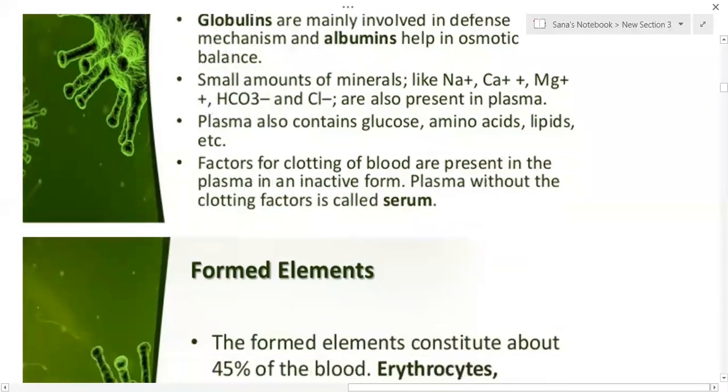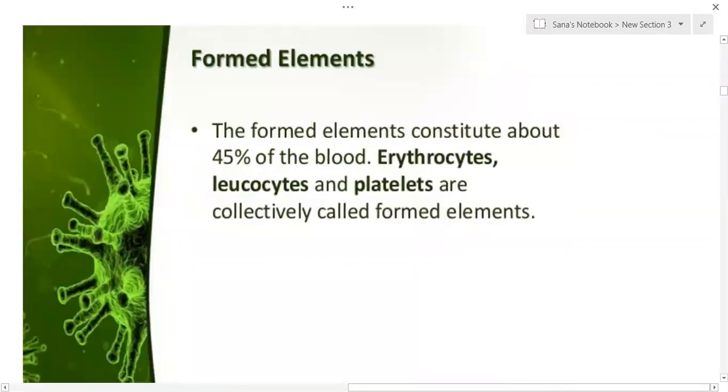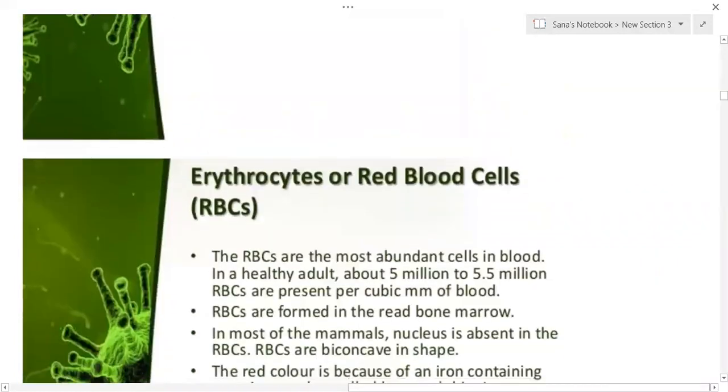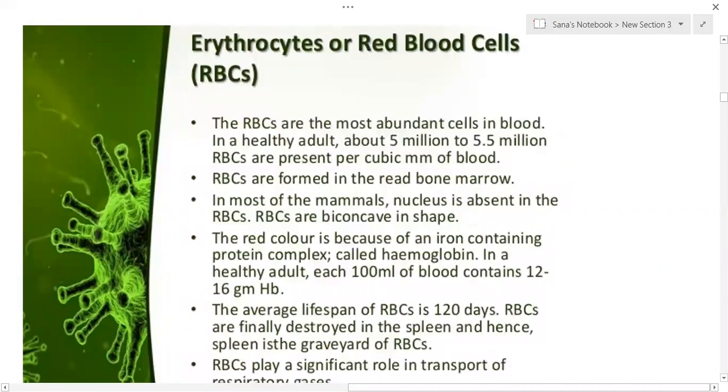So blood also consists of formed elements. The formed elements constitute about 45% of the blood. So you know, 55% is plasma and 45% is formed elements. These formed elements include erythrocytes, leukocytes, as well as platelets. Now we'll come to the RBCs or erythrocytes.